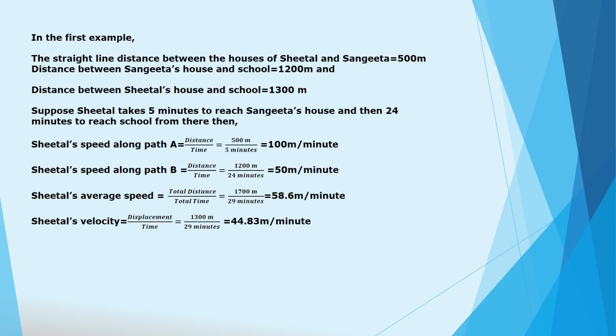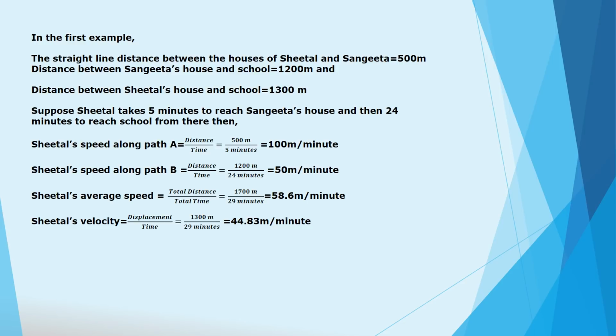Now we are going to see what is meant by speed and velocity. For that, we are going to take that previous example again. In the example, the straight line distance between the houses of Sheetal and Sangeeta is 500 meter, and that between Sangeeta's house and school is 1200 meter. Also, the straight line distance between Sheetal's house and school is 1300 meter. Suppose Sheetal takes 5 minutes to reach Sangeeta's house and then 24 minutes to reach school from there,